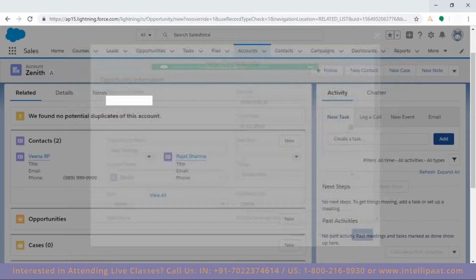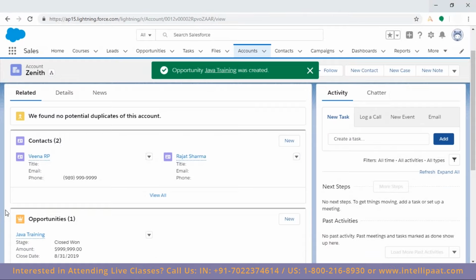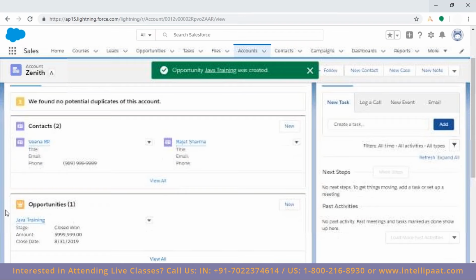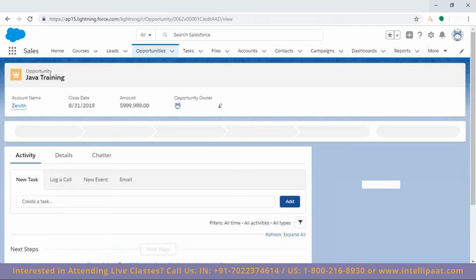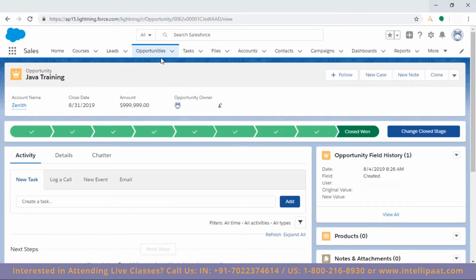So it's creating an opportunity and then it's created. See here, I'm looking at the account, Janet, and in that I have this opportunity. Let me click on this. Now here, for opportunity, there is a difference in the user interface. I'm getting this line as well. This is for the stage or the sales process. We are calling this the sales path. This shows where you currently are. So currently I'm at closed won.